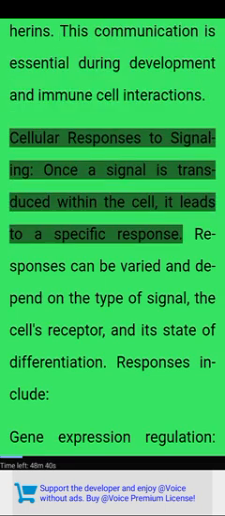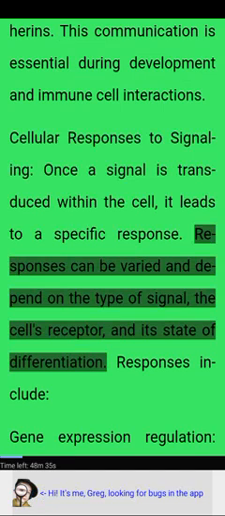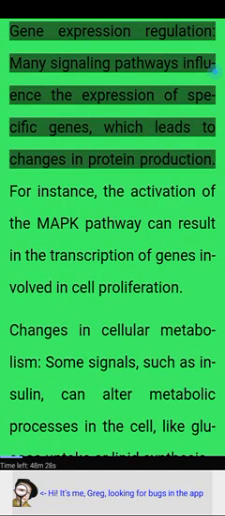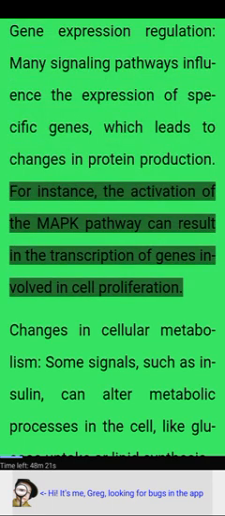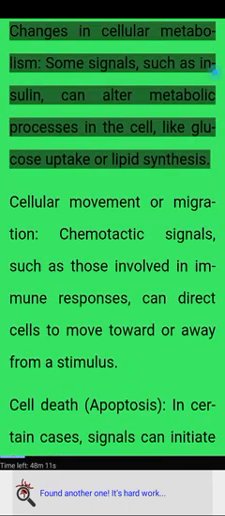Cellular responses to signaling. Once a signal is transduced within the cell, it leads to a specific response. Responses can be varied and depend on the type of signal, the cell's receptor, and its state of differentiation. Responses include gene expression regulation. Many signaling pathways influence the expression of specific genes, which leads to changes in protein production. For instance, the activation of the MAPK pathway can result in the transcription of genes involved in cell proliferation.